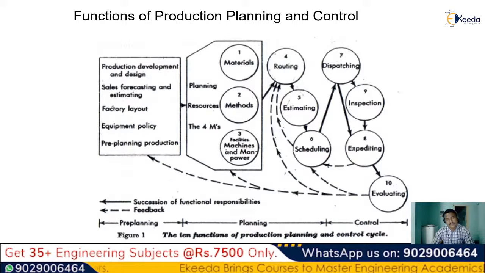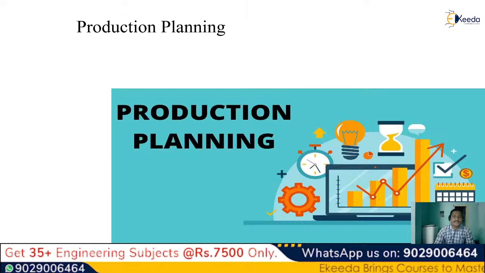And before dispatching, we can find out the inspection process, where we check whether the products which are being formed are in proper order or not. That can be found out by utilizing this inspection process. And then the expediting process, and finally, whether all the sales are being properly done or not, and if there are any lacunas present, or if certain processes are needed to overcome them, that is generally called our evaluating process. So these are the 10 functions of our production planning and control cycle.